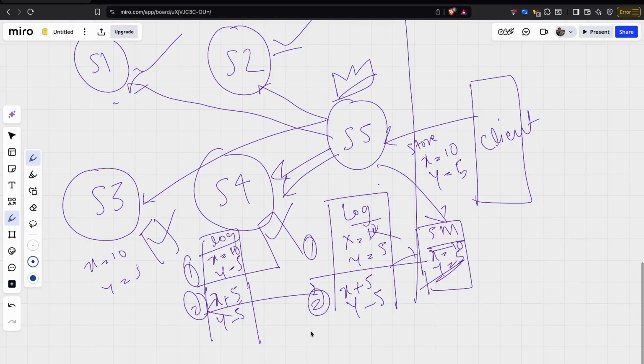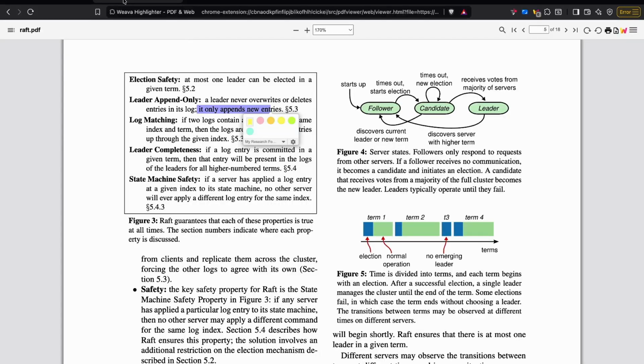If you have to update any previous value, you have to add that in a new log, and this new log will always come from the client. A server cannot create its own log and then tell other servers to update it. That is not possible. Log matching says if two logs contain an entry with the same index and term, then the logs are identical in all entries.